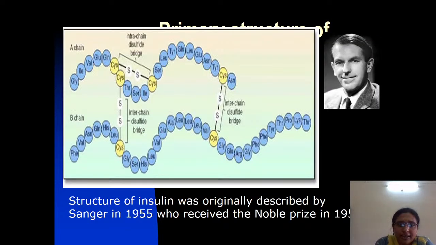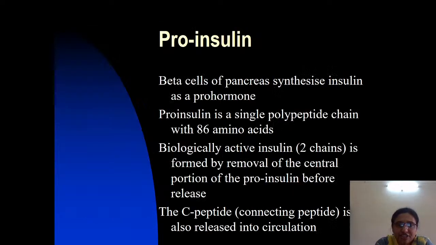Now, originally this insulin is synthesized in the beta cells of the pancreas as a pre-pro hormone. From the beta cells of the pancreas, the insulin is synthesized as the inactive form, pre-pro hormone, which has 110 amino acids. From that, 24 amino acids are removed under post-translational modification to form pro-insulin. Pre-pro insulin has 110 amino acids, that is the inactive form.